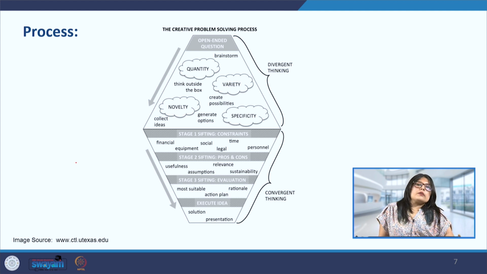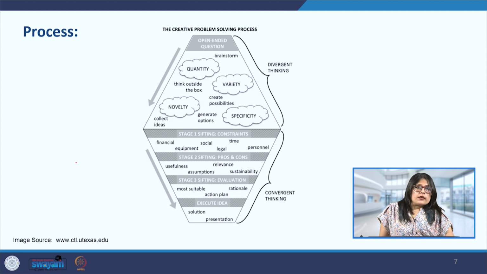And here there are several stages through which the ideas that we have collected have to pass. So for example, if we have a box full of stones of different sizes and we want to categorize them, or get the smallest stones, we will use different sizes of sieve to sift them through in order to arrive at the smallest stone. Similarly here, the smallest stone is the best viable idea that will be generated out of all the ideas we have come up with.